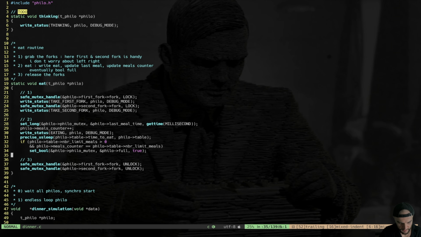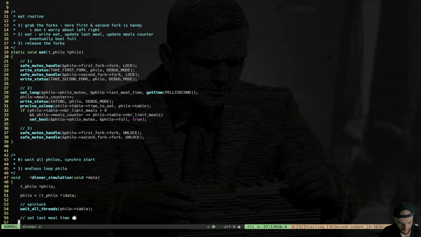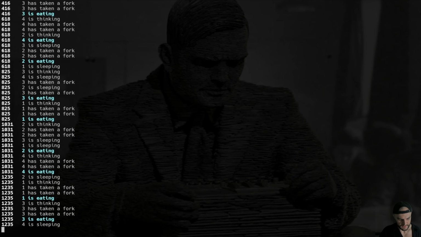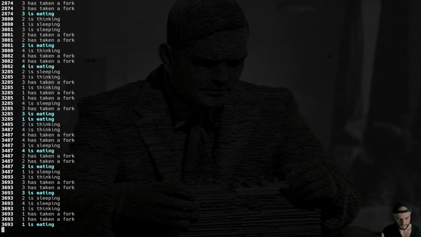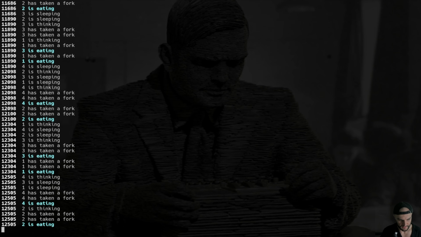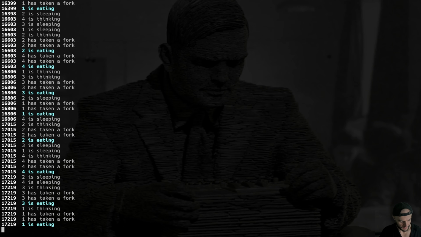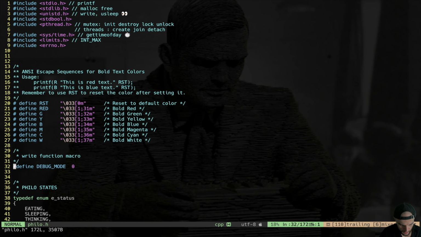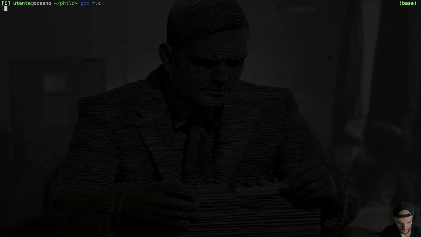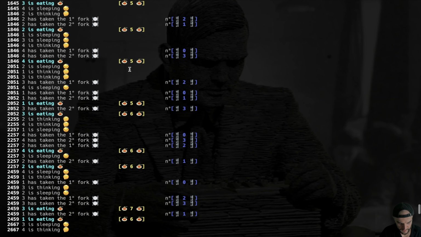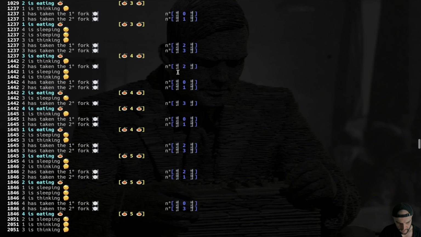All right, we think we already have a minimum viable philosophers project, and now let's try to launch with this input. As you can see, this is what is going on. We have all the threads that are writing stuff in the standard output. This is the normal, not debugging output. Here, if I change in philo.h, this is the debug mode to 1 and compile again, everything will change. You can see now that we have the meals consumed by the actual philosopher. We have some emojis, and we see the forks, right?